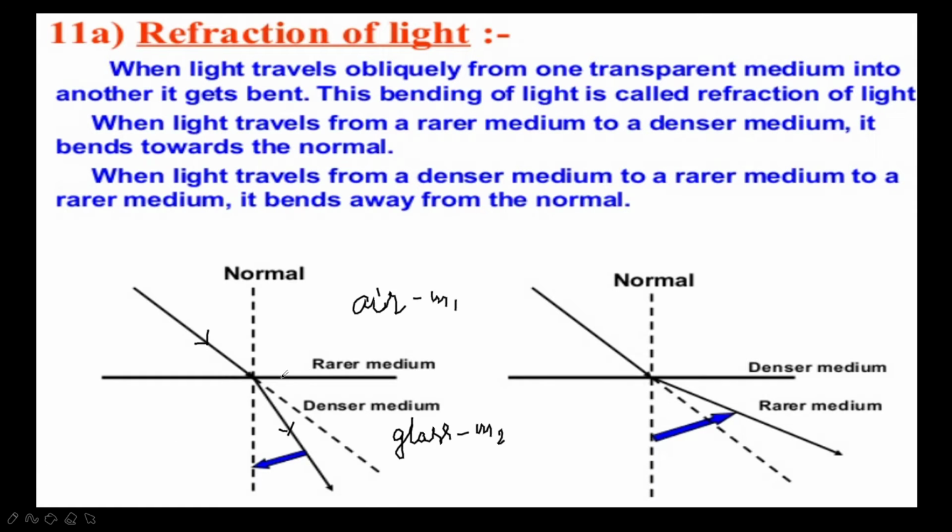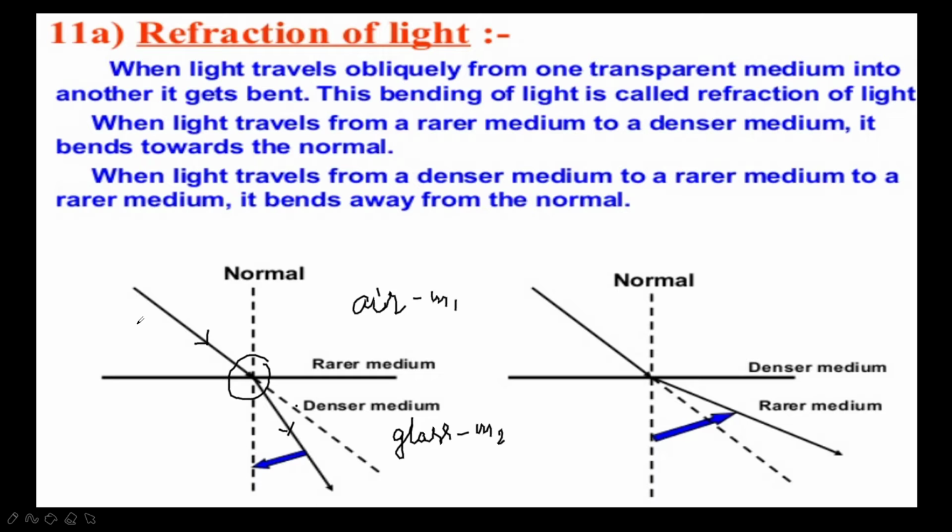Based on that, the definition: the change in the direction of light when it passes obliquely from one transparent medium to another transparent medium at the boundary separating the two media is called refraction of light.